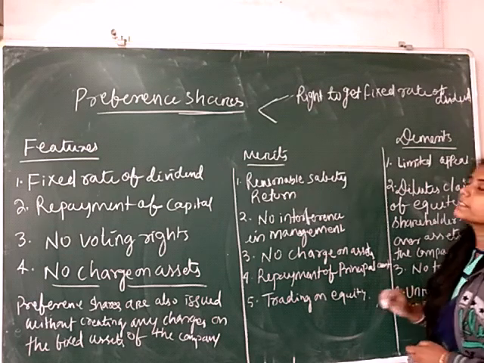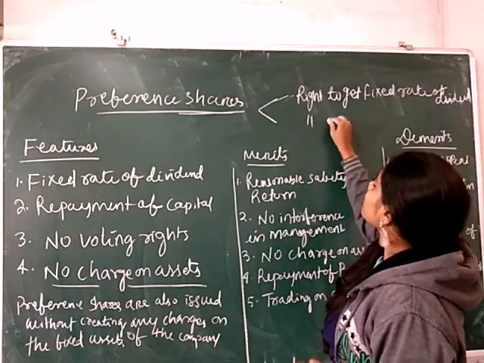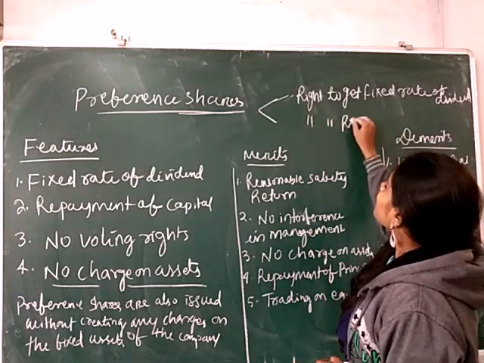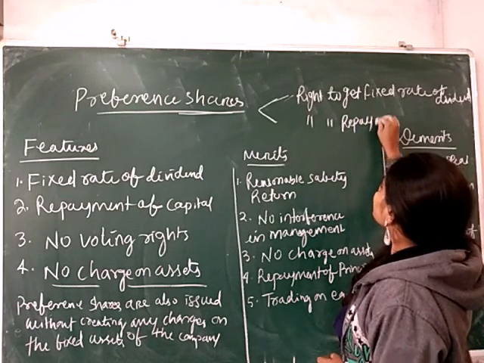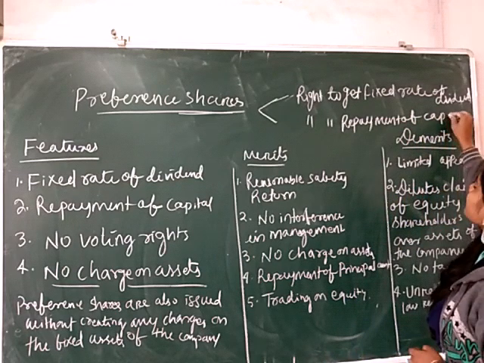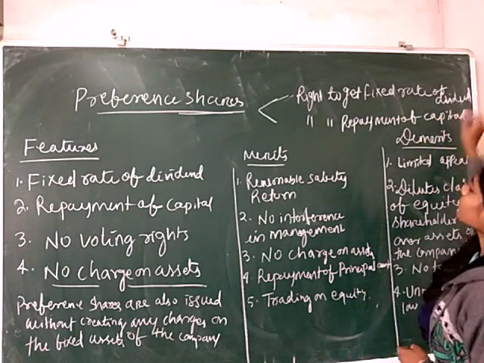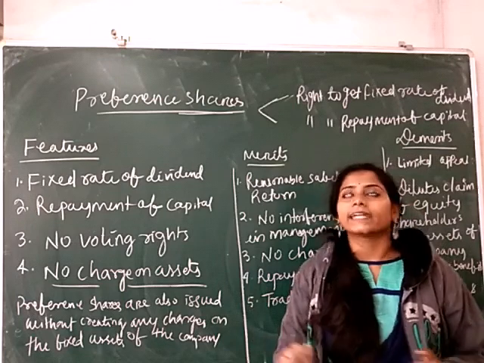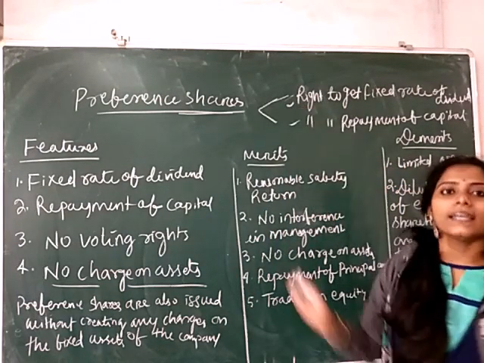And another preferential right is the right to repayment of capital. So preference shareholders get these two preferential rights.